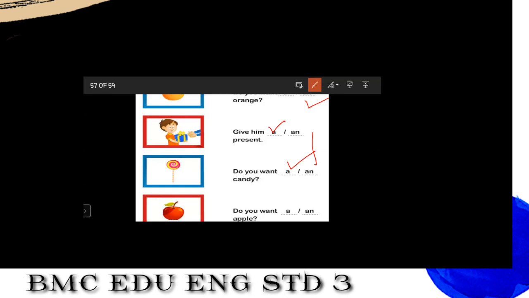Now last one, we have seen this example before also. Do you want a apple or do you want an apple? What will come? See the word apple. It starts with A and before A, what we use? Yes, very good. We use an. Very good, students.